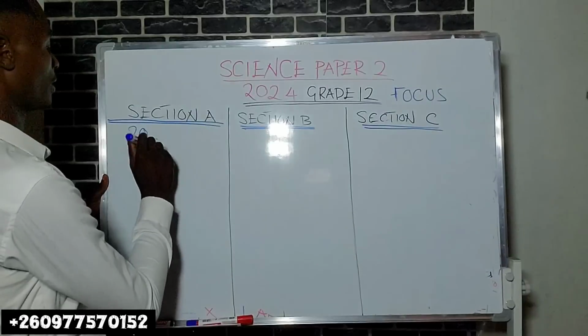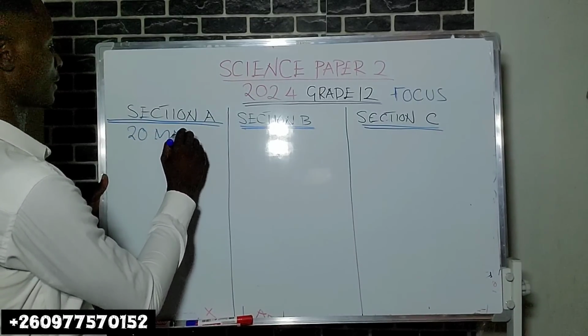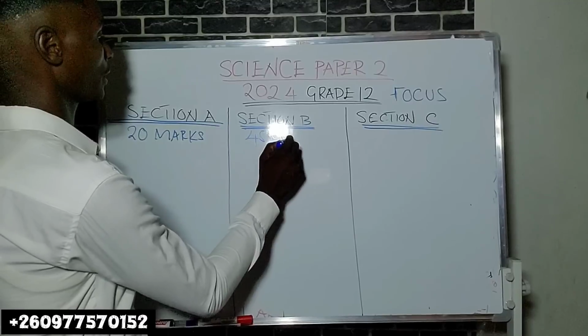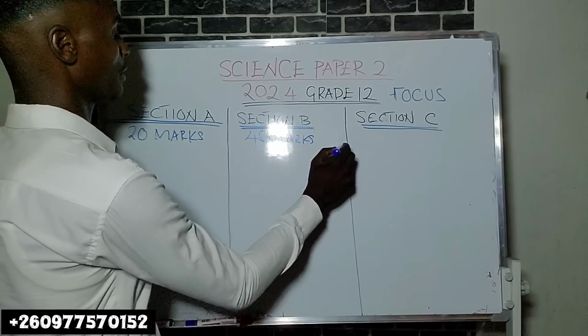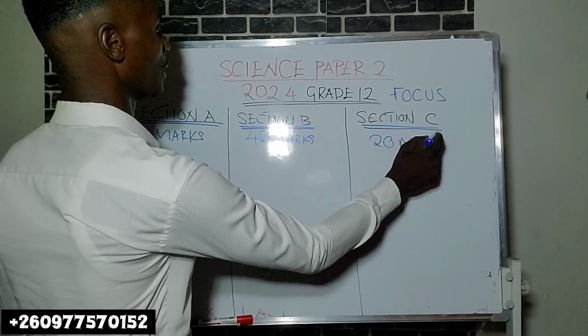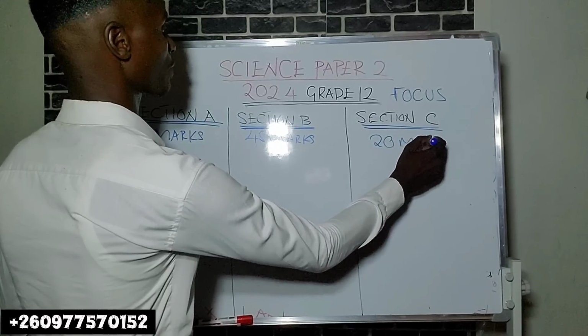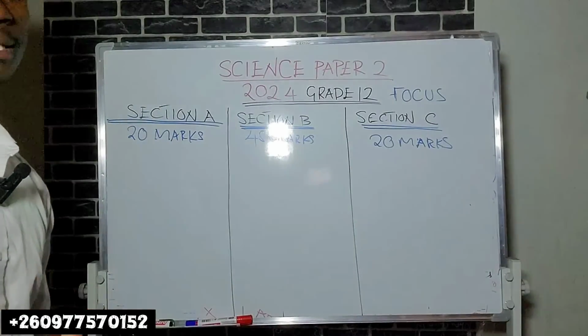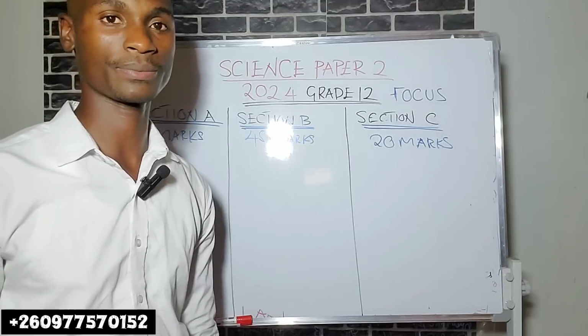Let me just write the number of marks. This is 20 marks. Section B is 45 marks. And section C is 20 marks as well.